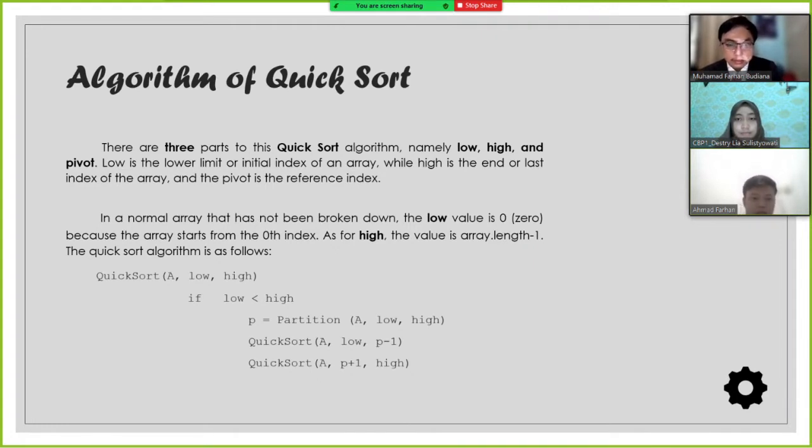Algorithm of quicksort. There are three parts to this quicksort algorithm, namely low, high, and pivot. Low is the lower limit or initial index of an array, while high is the end or last index of the array, and the pivot is the reference index. In a normal array that has not been broken down, the low value is 0 because the array starts from the 0 index. As for high, the value is array length minus 1. And here is the illustration from above.